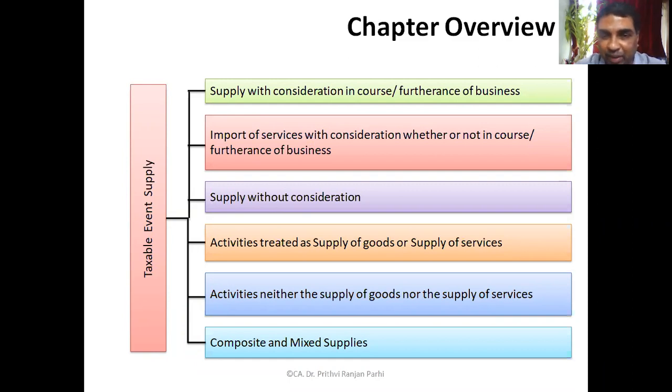Activities treated as supply of goods or supply of services. Then activities neither supply of goods nor supply of services, and composite or mixed supplies. These are the areas we plan to cover in this chapter.